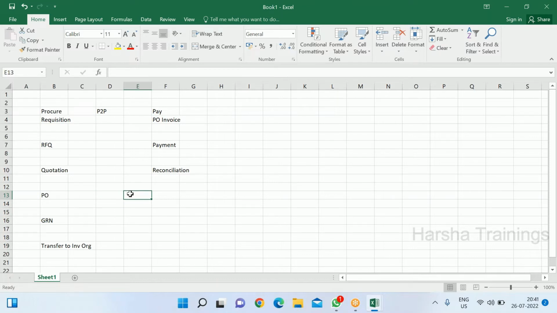See, even if I order for $10,000, when I order, definitely I'll write how many units I'm ordering and each unit price and the cost of the purchase order. But this is not required to be recorded in any books, because this is just a document process.